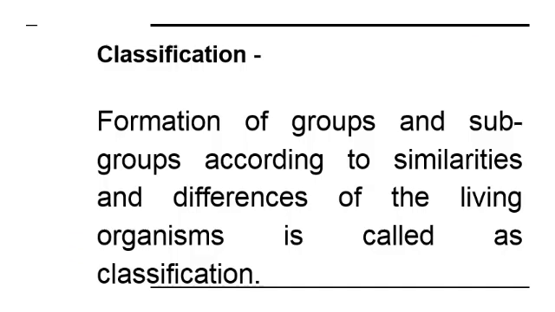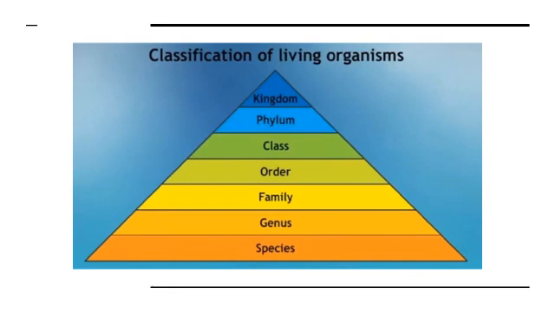This process of dividing living organisms into groups and subgroups is known as biological classification. In this diagram, you can see the hierarchy for classification. At the top, it is kingdom, second is phylum, then class, order, family, genus, and species. So, it is biological classification.